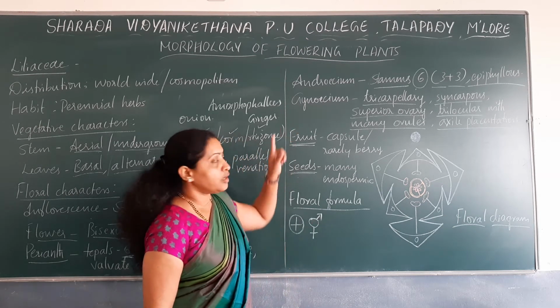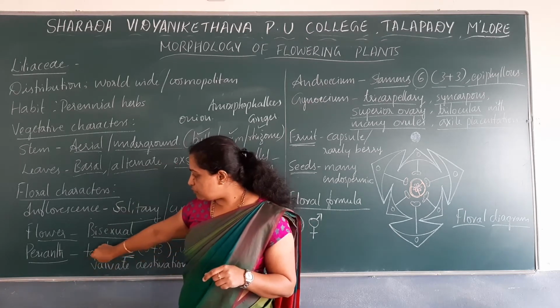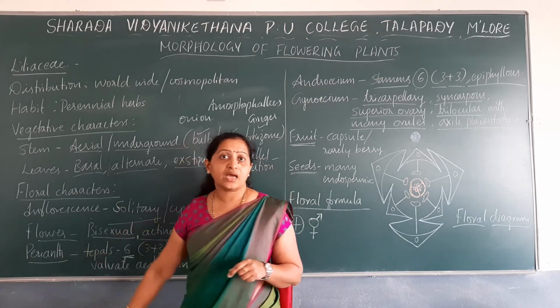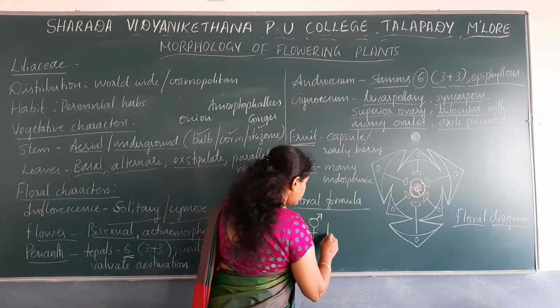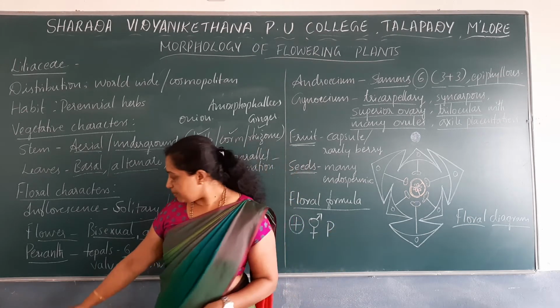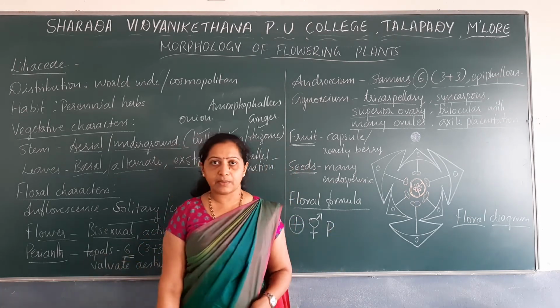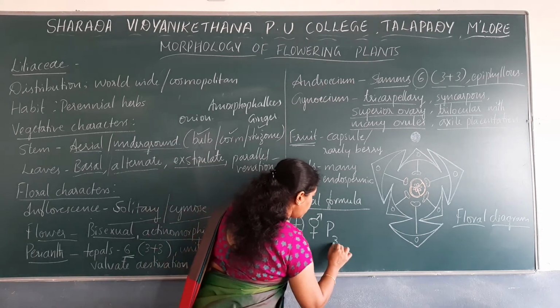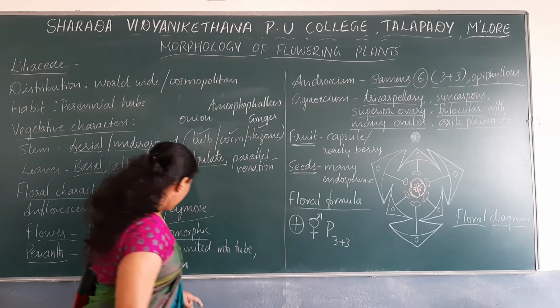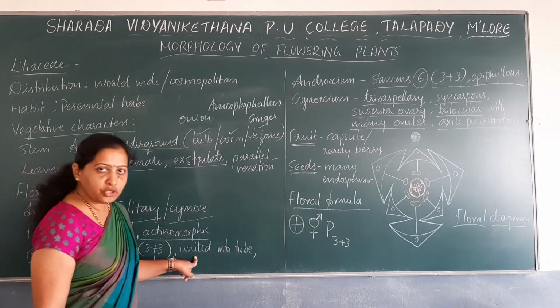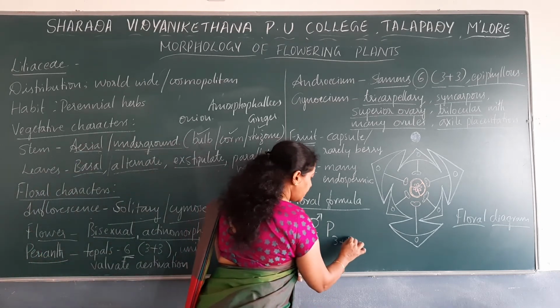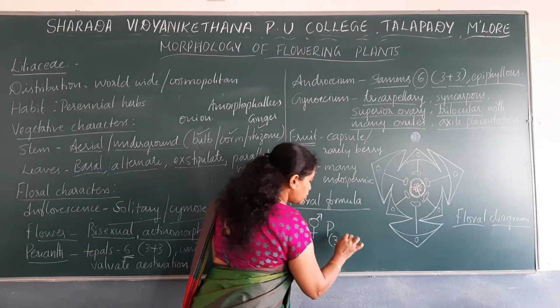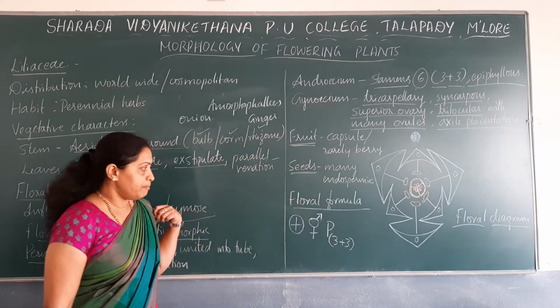Next, you have to note down about the outer wall. Outer wall is perianth. Perianth is denoted by capital P. So how many tepals are present? 6 tepals are present and they are arranged 3 plus 3. So it has to be noted down 3 plus 3. And the tepals are united into tube. So since the tepals are united into tube, the number has to be enclosed within the bracket.